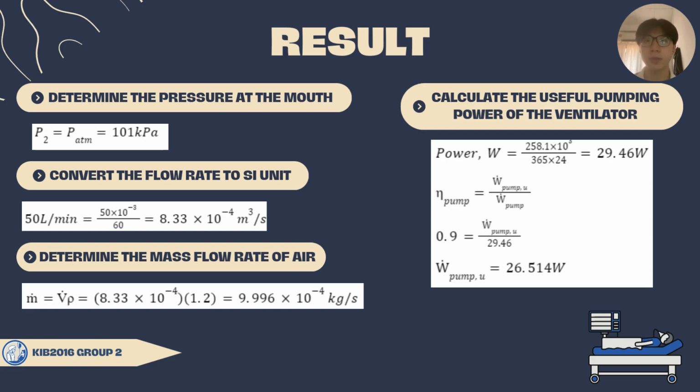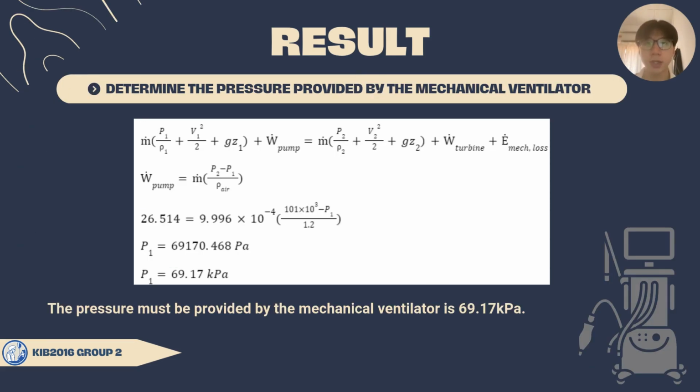Proceeding to the calculation, firstly we will determine the pressure at the mouth, which is P2. Then we will convert the flow rate to SI units and determine the mass flow rate of the air. Next, we will calculate the useful pumping power of the ventilator. Finally, after understanding the Bernoulli equation, the energy equation can be applied to get the pressure provided by the mechanical ventilator, which is 69.17 kPa.